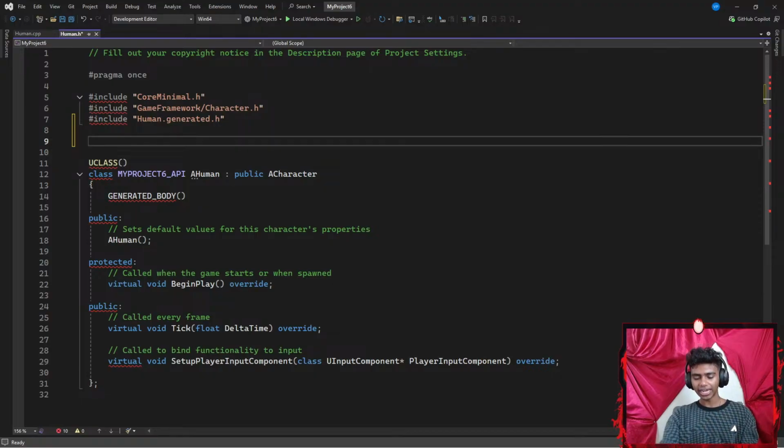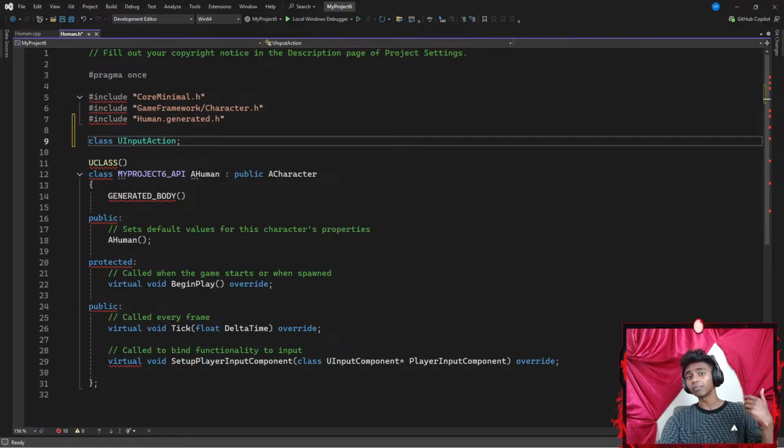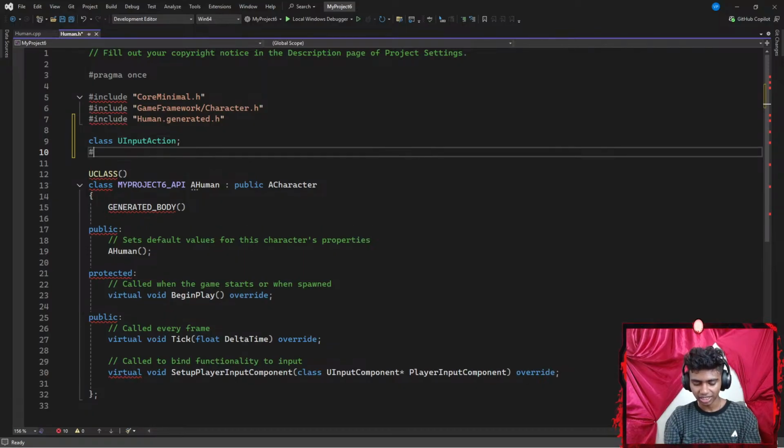Now I'm gonna go ahead and add stuff inside of my human's header files in my Visual Studio. So let's say I'm gonna go ahead and create a class for my UInputAction, and I could honestly include them up here, but I'm just declaring those functions inside my header files. I'm later on gonna go ahead and define them inside my C++ file, if that makes any sense, guys.